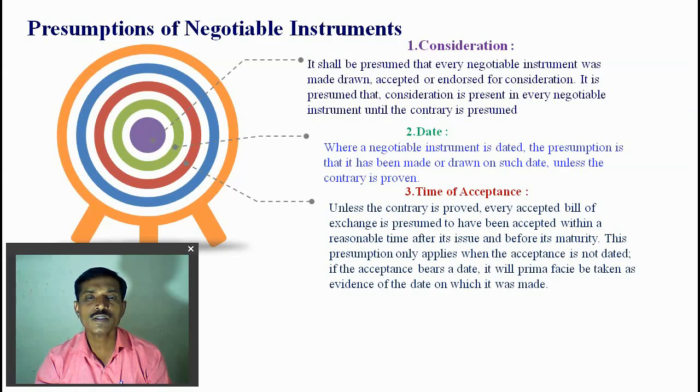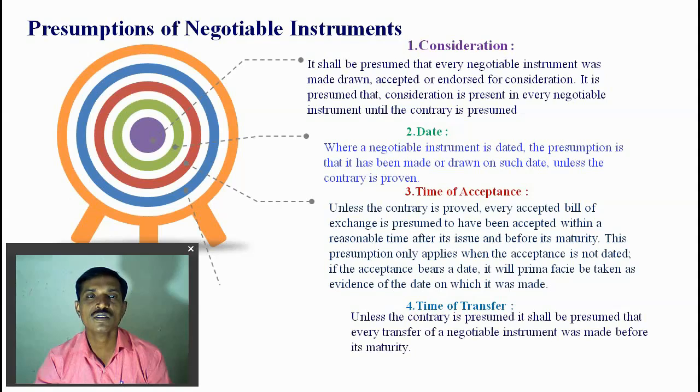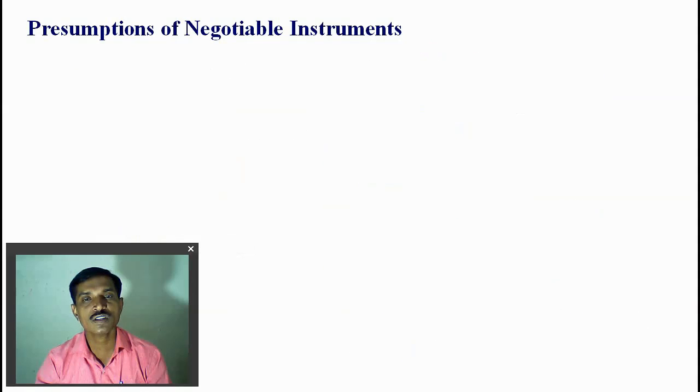Time of acceptance: unless the contrary is proved, every accepted bill of exchange is presumed to have been accepted within a reasonable time. So every negotiable instrument is accepted within maturity, it is presumed in this presumption. Time of transfer: unless the contrary is proved, it shall be presumed that every transfer of the negotiable instrument was made before its maturity. So every transfer of the negotiable instrument is made before its maturity.